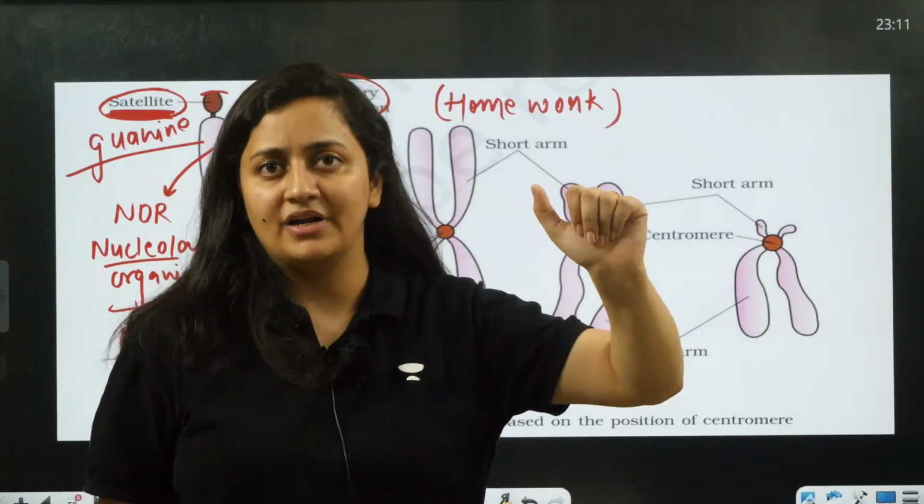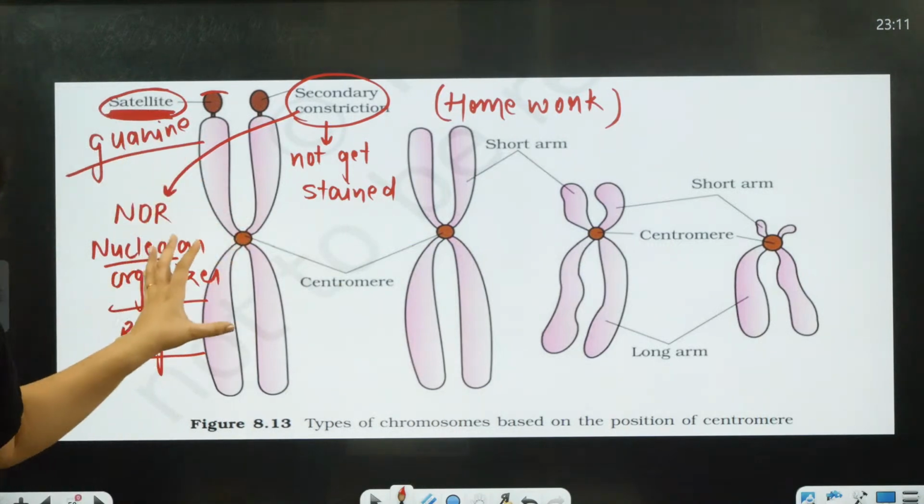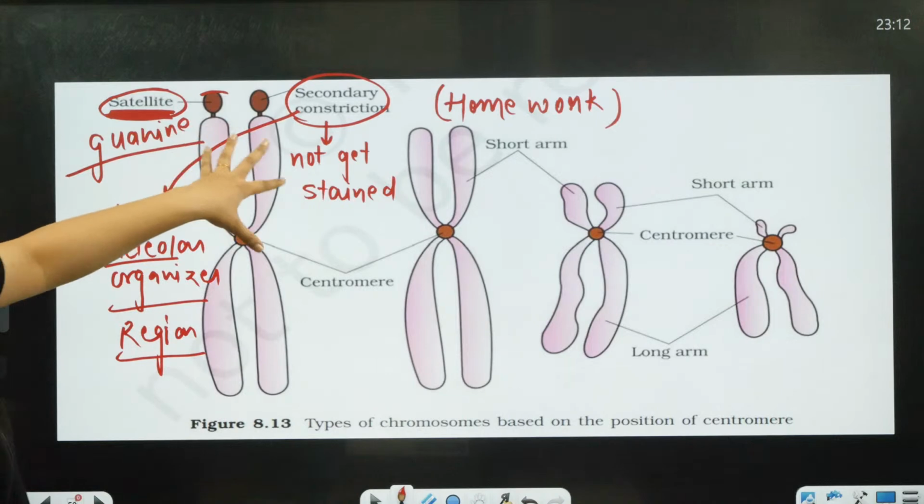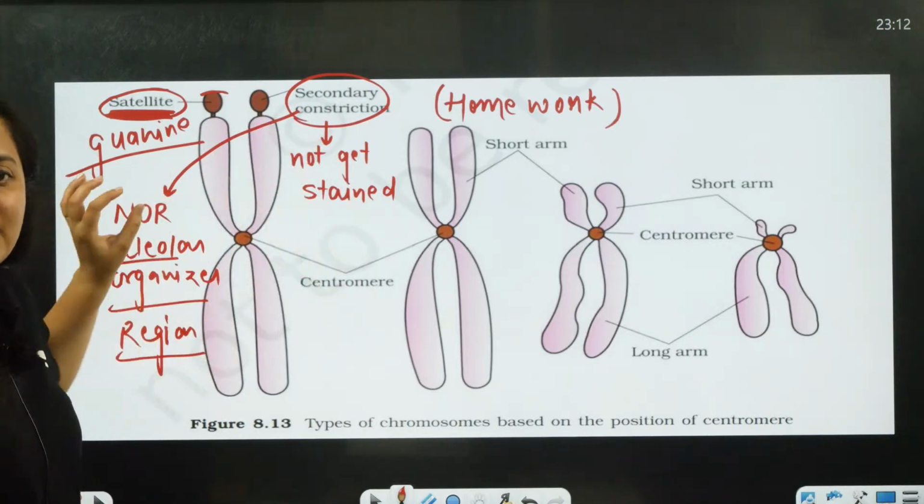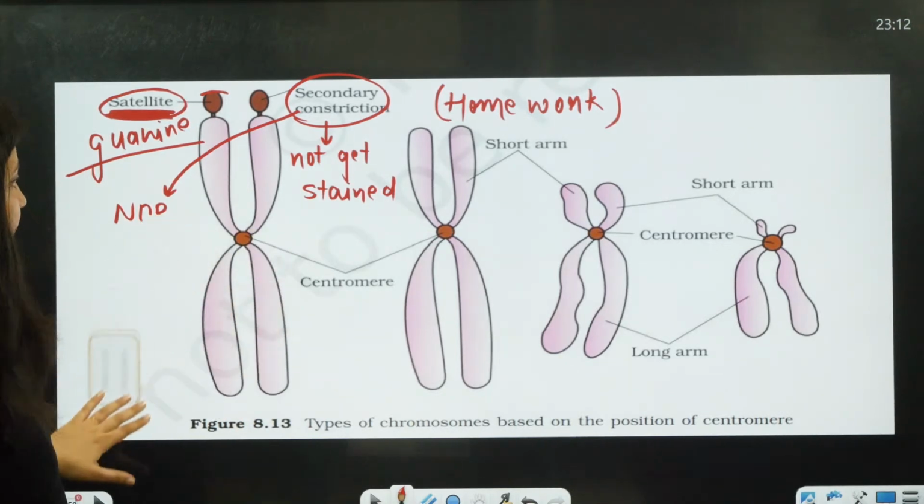We discuss variable number tandem repeats, but that is a very different concept, so right now I'm not going to discuss that. As of now I'm just telling you about the satellite DNA, which is guanine rich. And the secondary constriction is something which will not get stained. It is also known as NOR, so that is what you can mark.